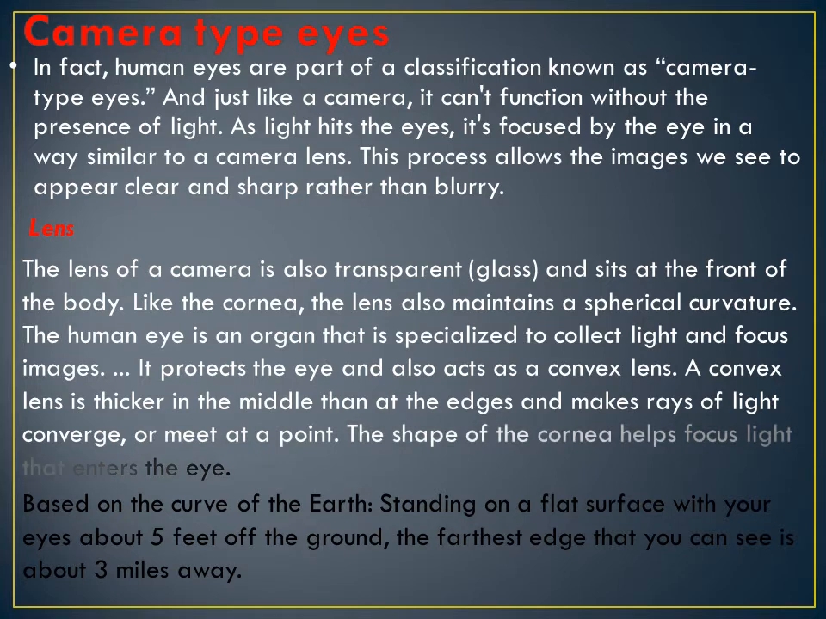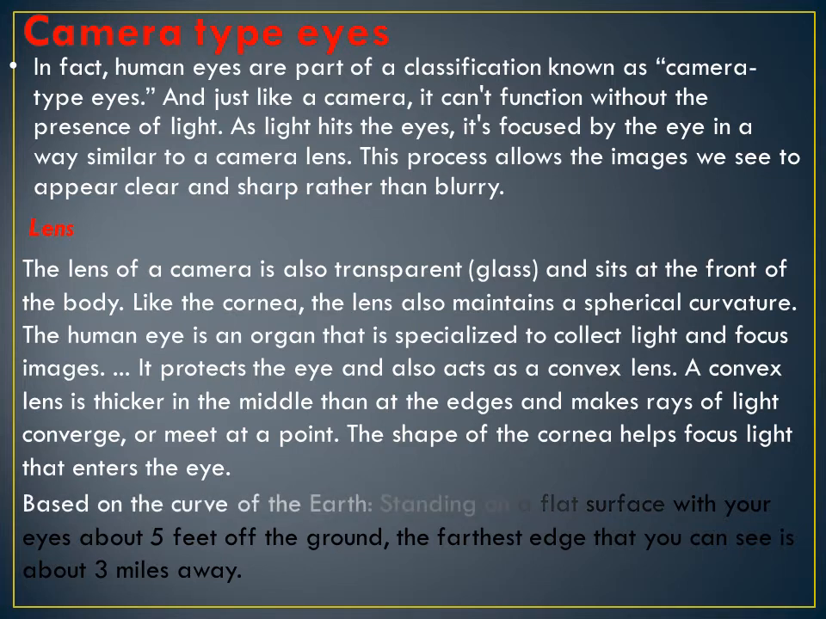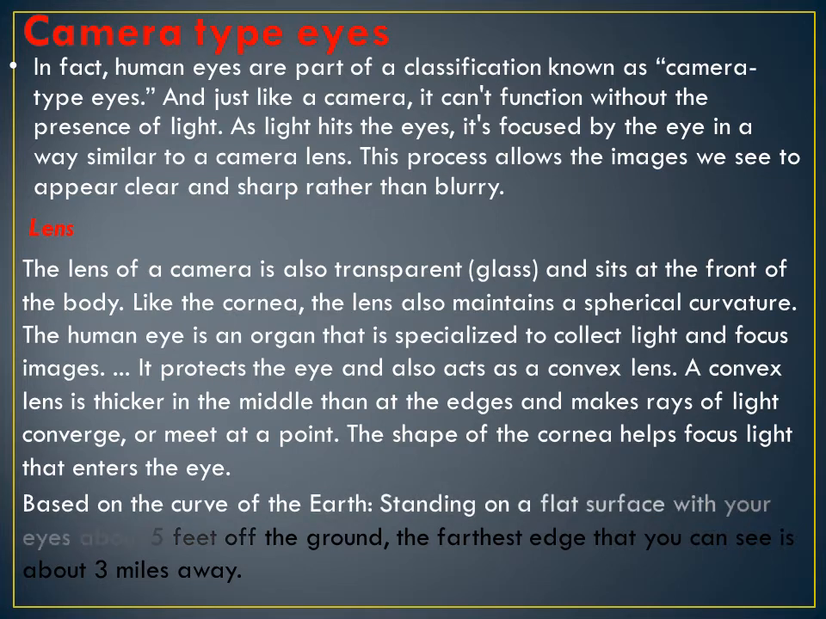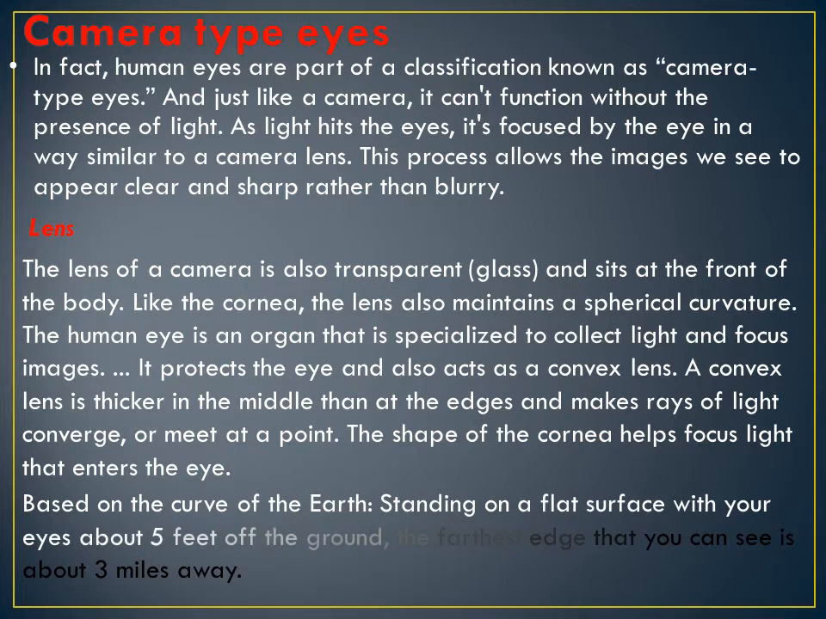This can come for 1 mark or a half mark in your objective. Remember that. What is a lens in the eye? It is a convex lens. It is thicker in the middle than at the edges and makes rays of light converge or merge at a point. The shape of the cornea helps focus light that enters the eye.